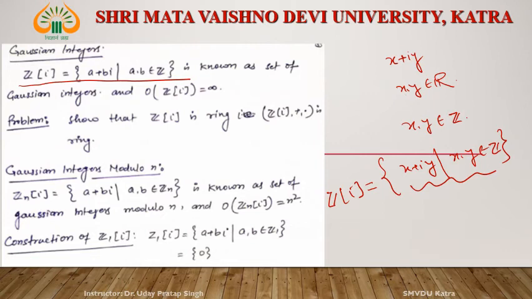In Z[i] you cannot consider 2 plus root 3 i. Okay, why? Since 2 and root 3 do not both belong to Z.